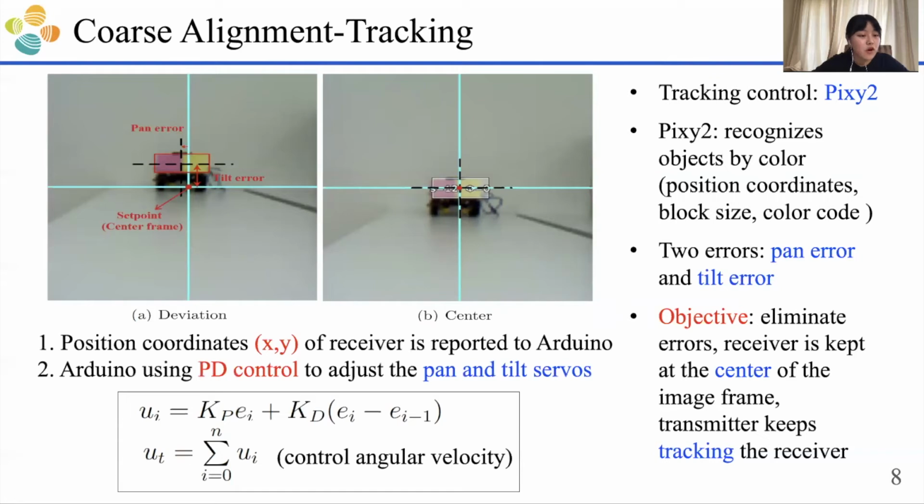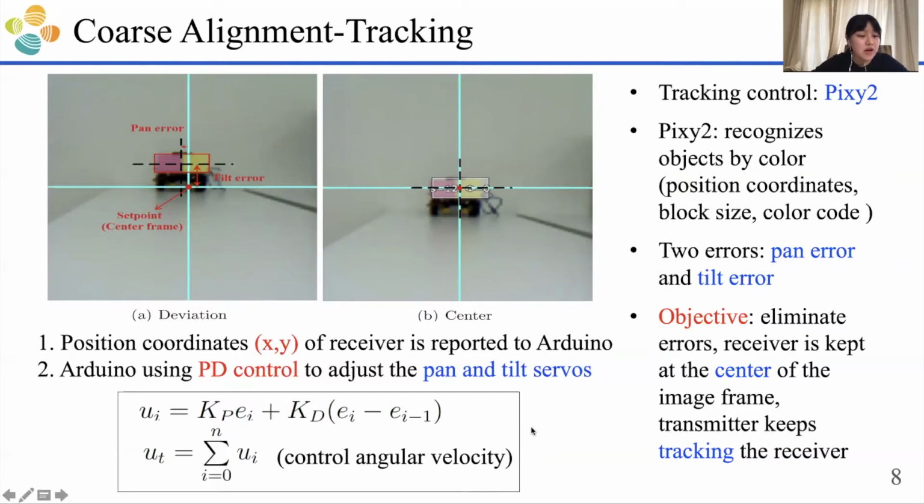How to do that? Well, once the Pixel 2 detects the receiver, the position coordinates x, y of the receiver will be reported back to Arduino. And Arduino will use the feedback PD control to adjust the pan and tilt servos to make the receiver at the center of the image frame. And this is the control law.